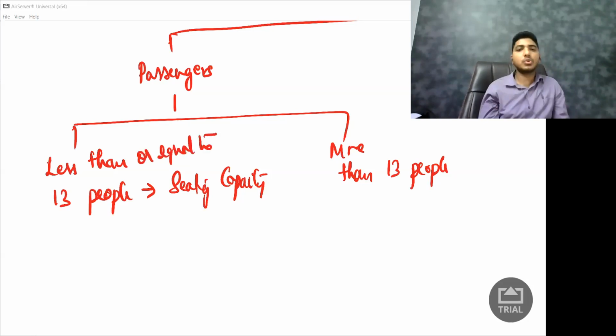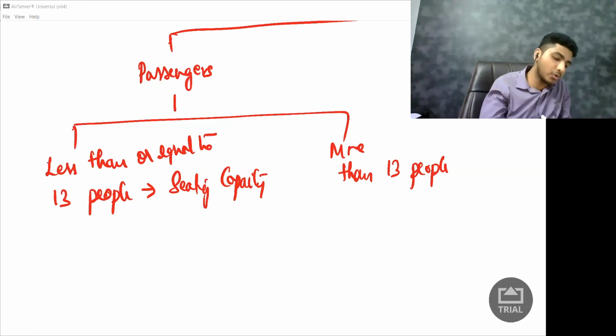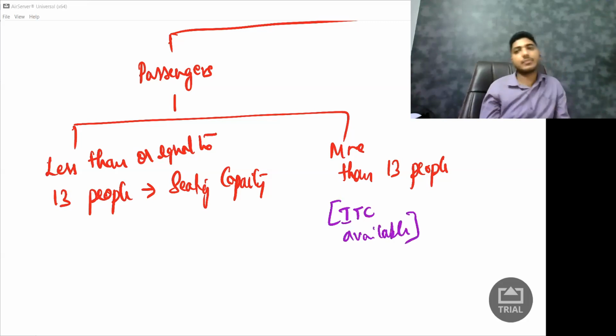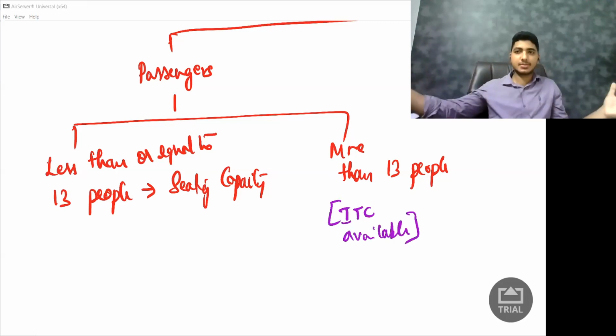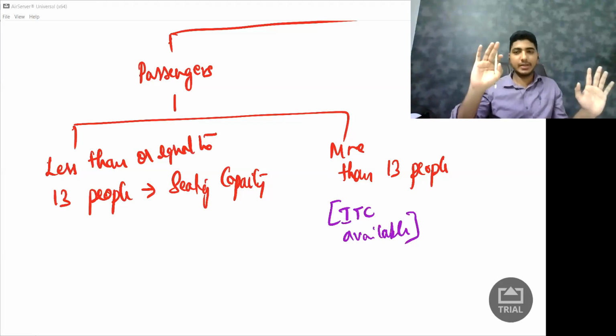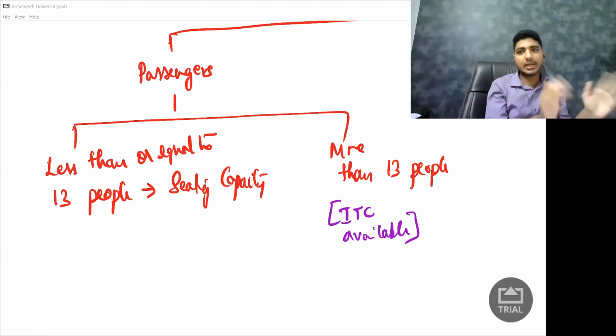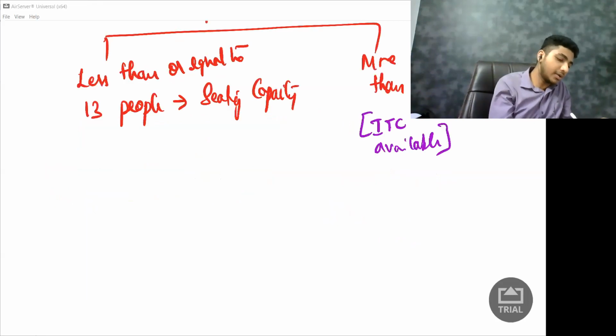Okay, less than or equal to 13. Now here they are saying more than 13 people. Then if it is more than 13 people, then ITC is available. If it is a big bus, ITC is available. But if it is a small car, ITC is not available. But again, they're not being that direct.